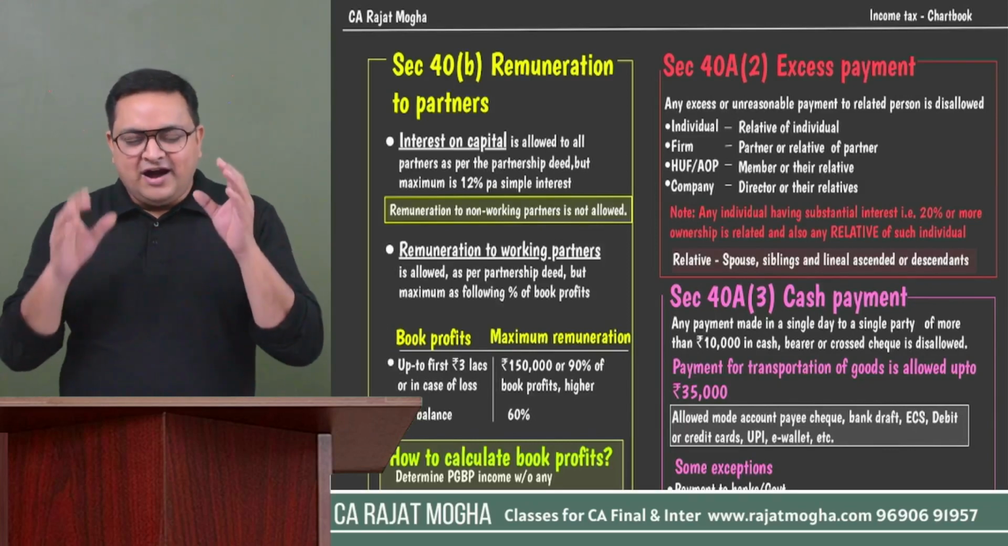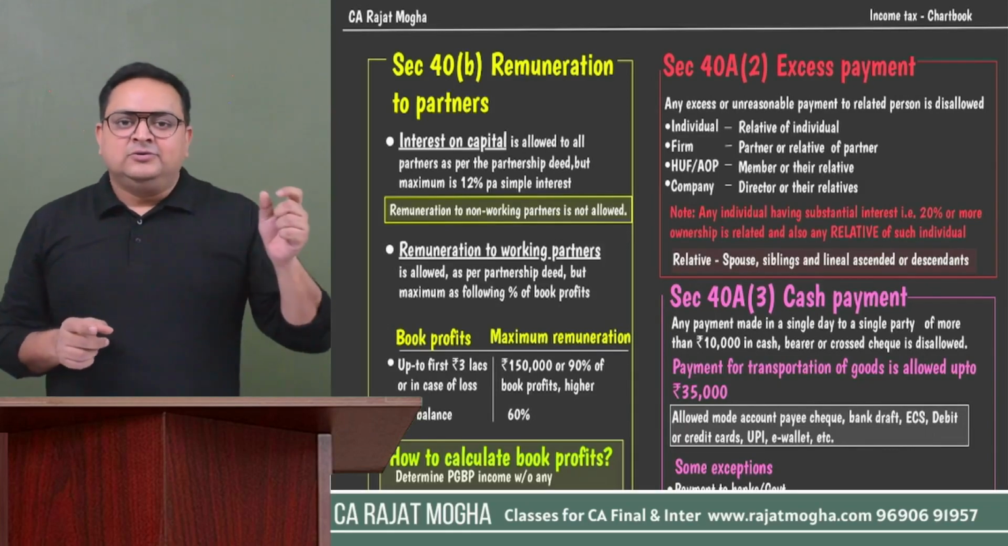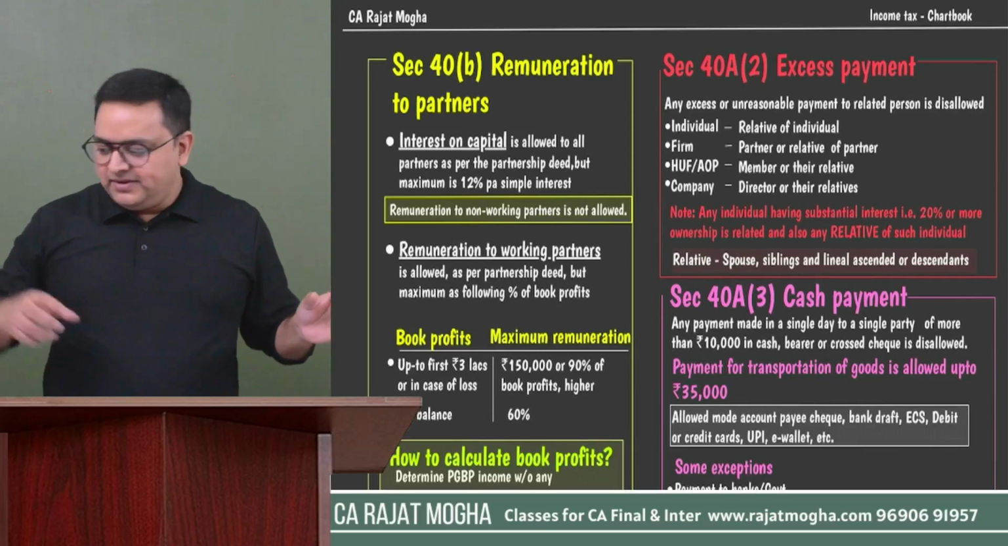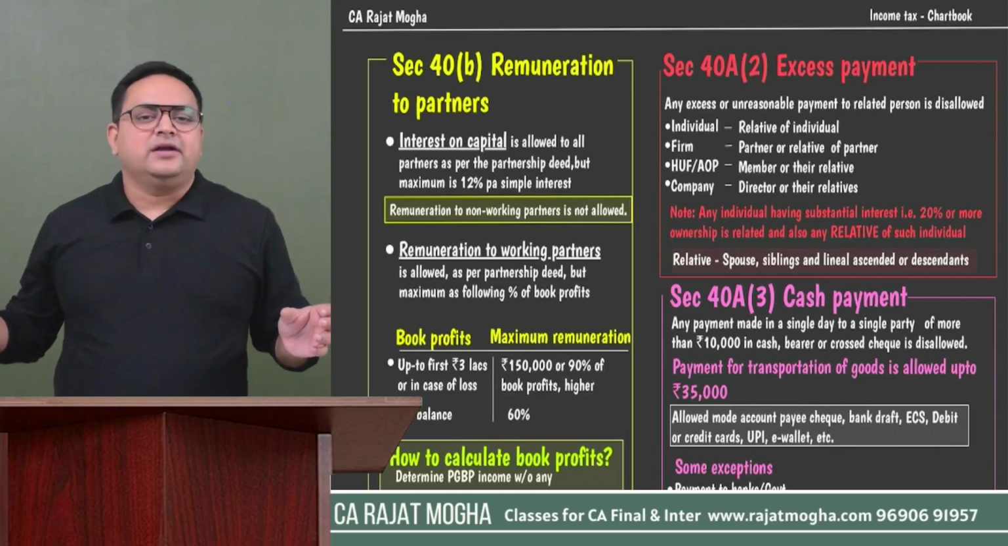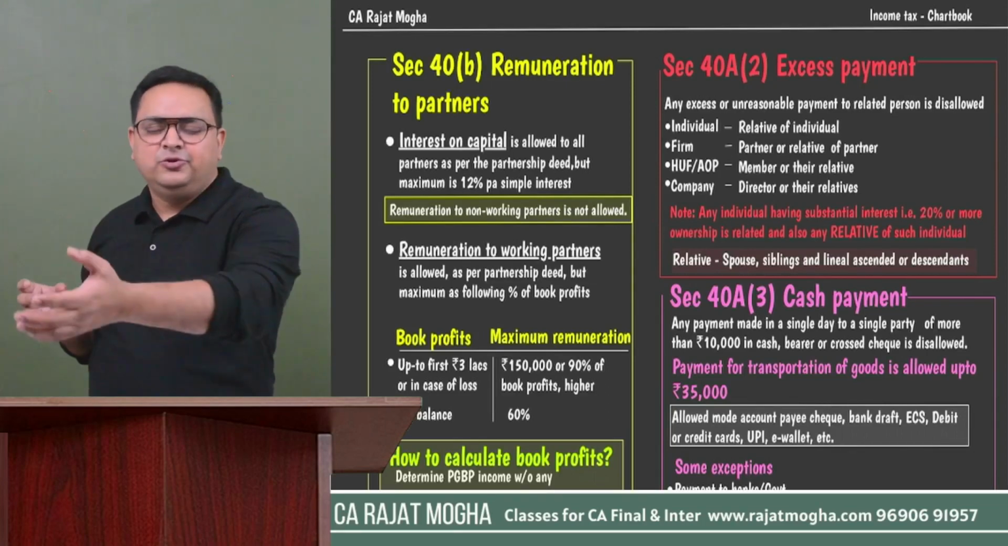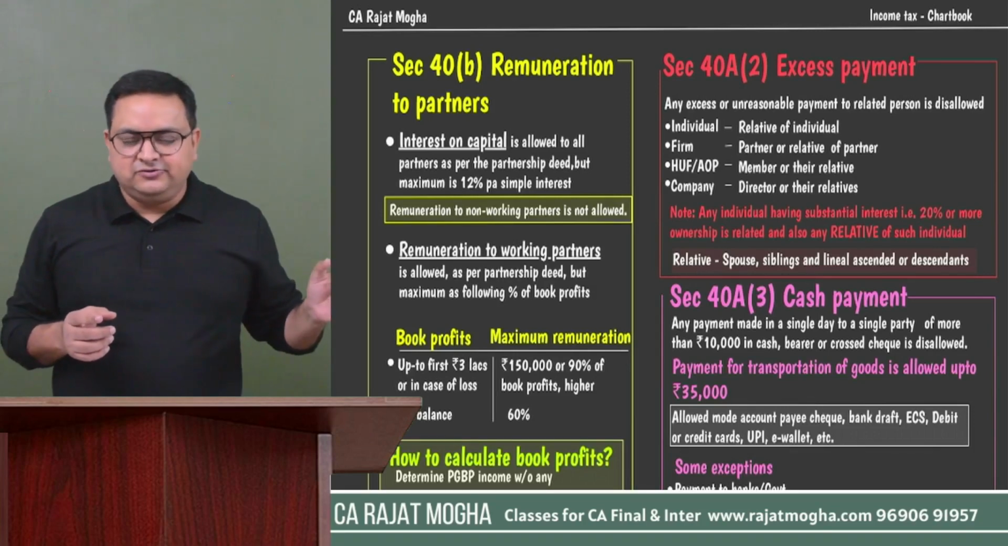So first of all, you have to make two groups of it. First is interest on capital. So if it is interest, make it one group, and the second group would be your other remuneration. Other remuneration could be a salary to partners, bonus to partners, commission to partners, right? So first of all, talk about interest on capital.